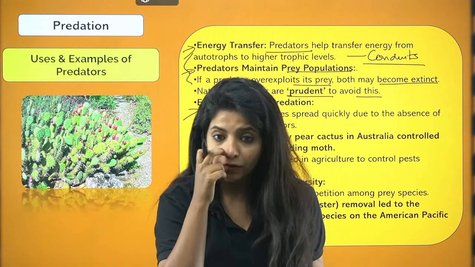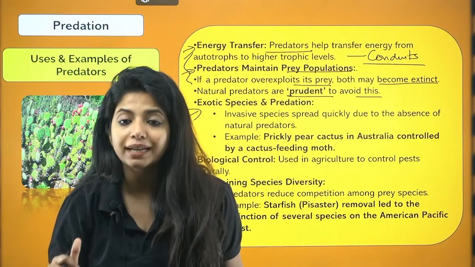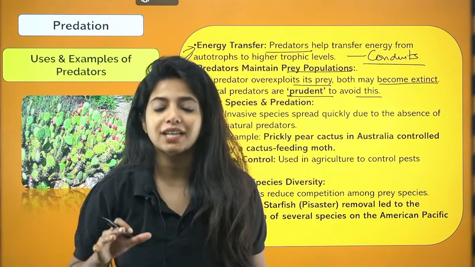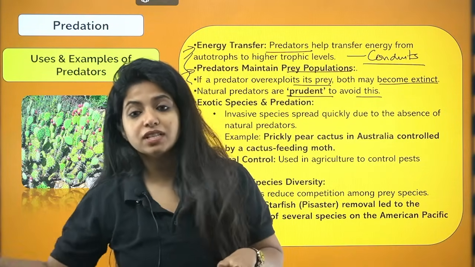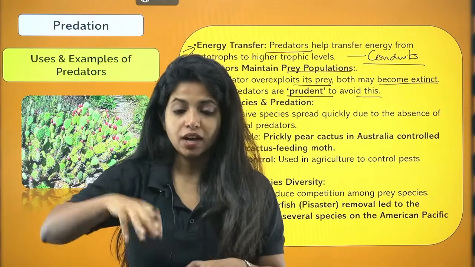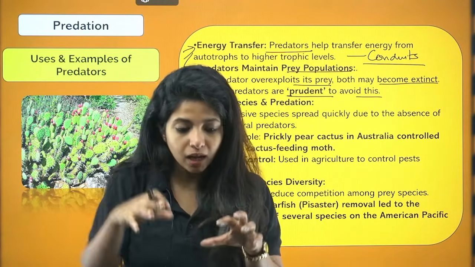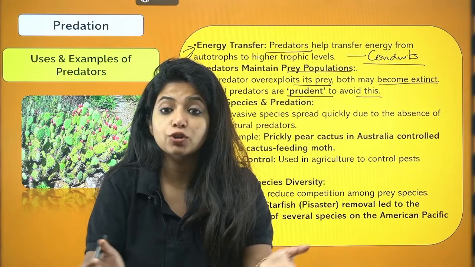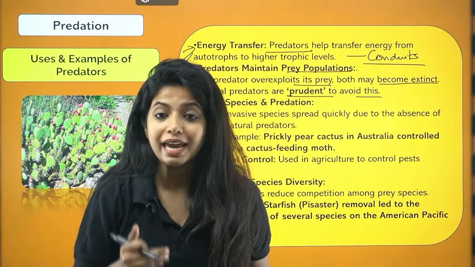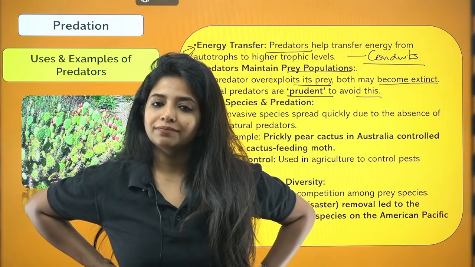The problem with the prickly pear cactus is that it is going to compete with the native plants out there. Native means the plants which are already over here. Invasive means something that is invading over here. You also call them exotic species. So exotic or invasive species, when they come over here, are going to compete with the other organisms, and the organisms which are already existing over here may get extinct. They may get extinct.